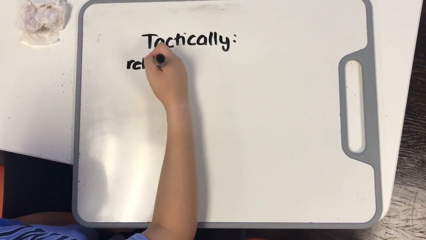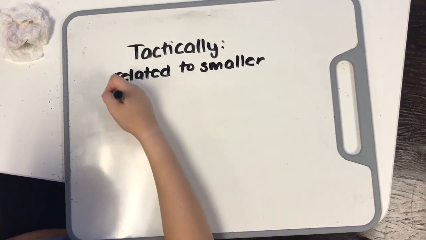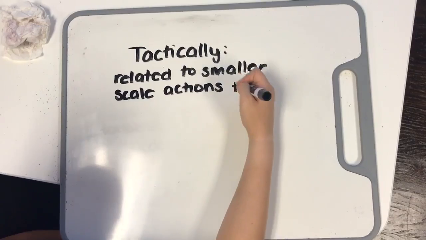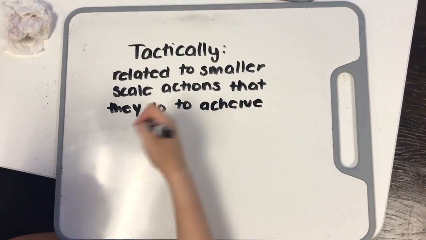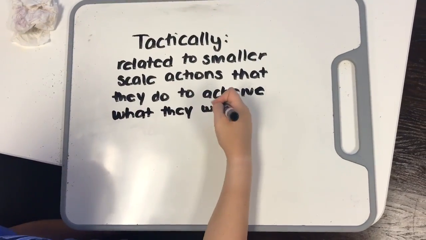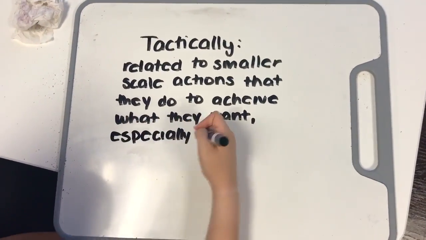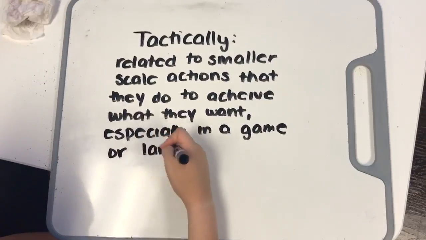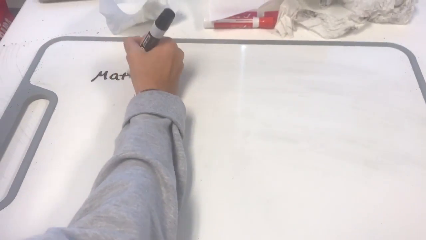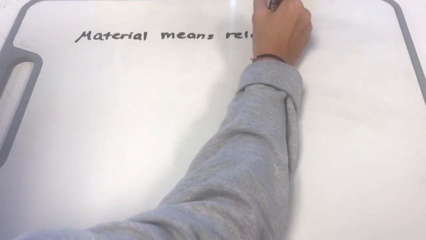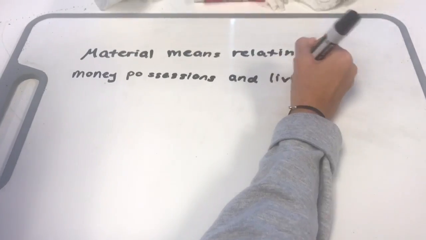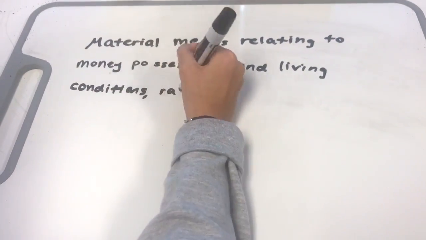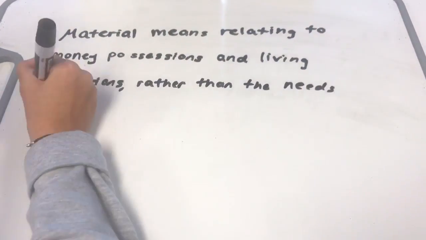When a person is involved in a conflict tactically, they are related to smaller scale actions that they do to achieve what they want, especially in a game or a large plan. A powerful and sovereign person will act tactically in order to gain control and influence over others. Material means relating to money, possessions, and living conditions, rather than the needs of your mind or soul. States with a high level of power and sovereignty have the ability to have wealthy material possessions, rather than ones who are poorer.